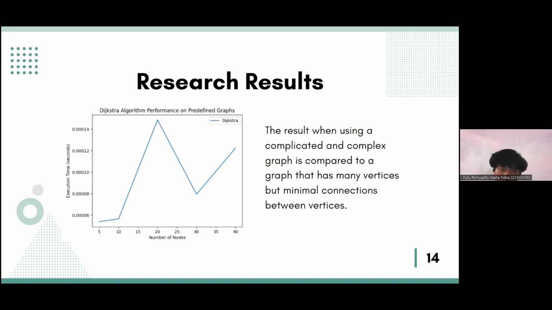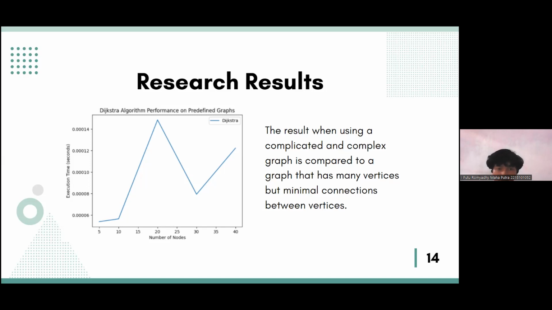As you can see in this result, we can already draw a conclusion. The graph that has complicated and complex vertices and edges has the worst case situation, with a time complexity in this area.